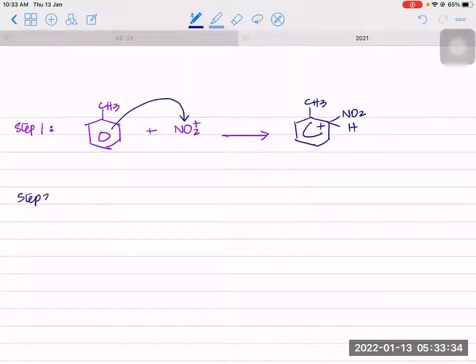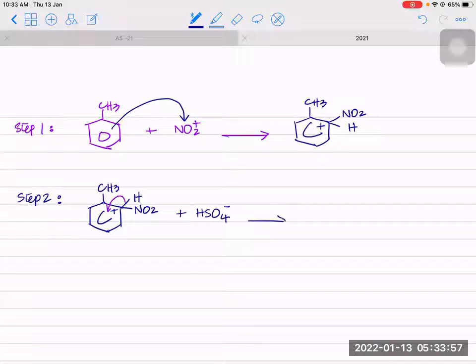In step number 2, you have this 4-valent carbocation, and this will reform the pi ring, and the H will be expelled as H plus. This, along with the HSO4 minus that was formed when we were making the electrophile, will give you 2-nitro-methylbenzene plus H2SO4, which is regenerated.